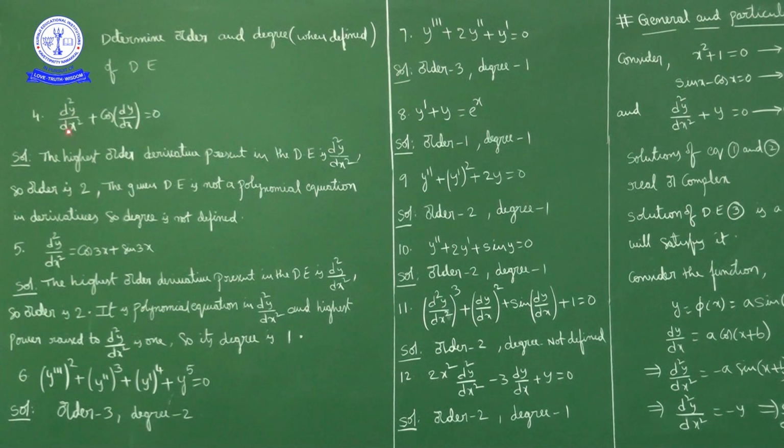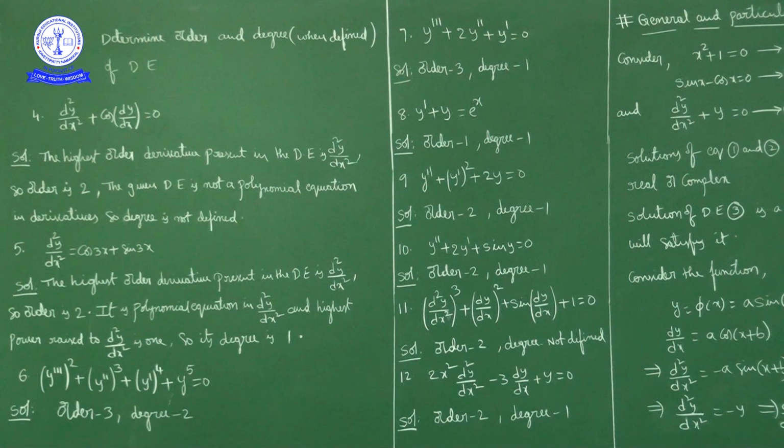d square y upon dx square plus cos of dy by dx is equal to 0. Now what is the order? The order of a differential equation is the order of the highest order derivative. Here the highest order derivative in this differential equation is d square y by dx square. This is a second order derivative. So the order is 2.